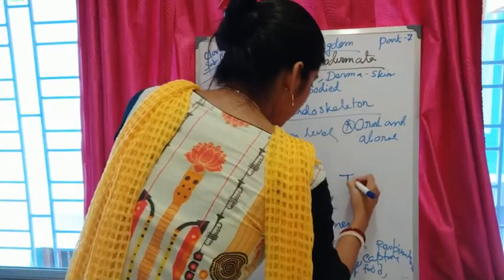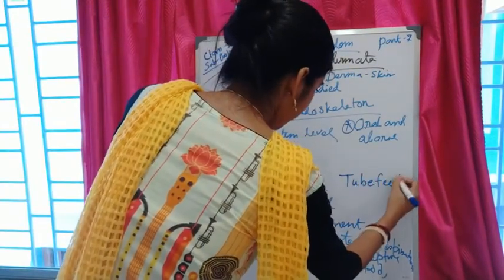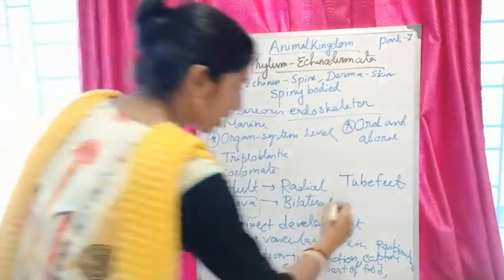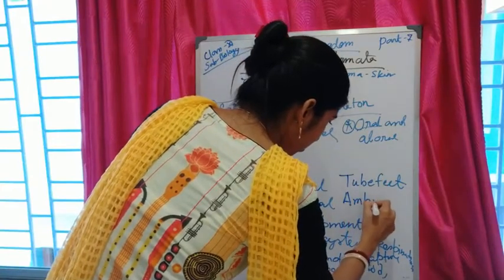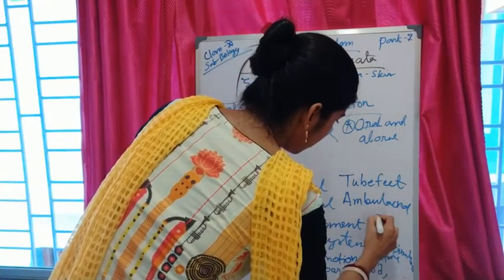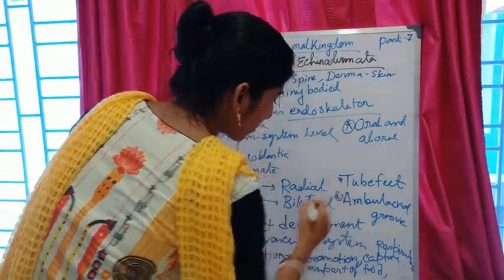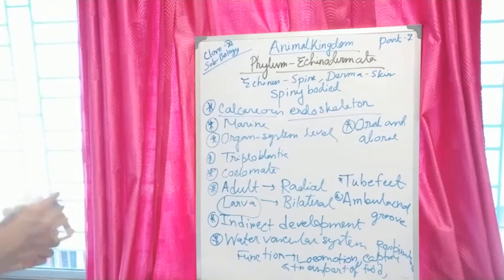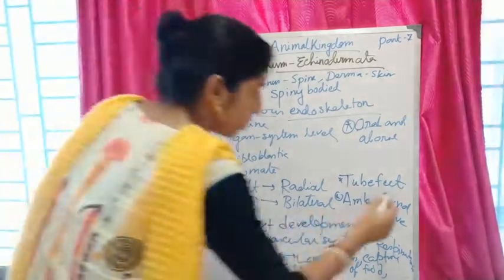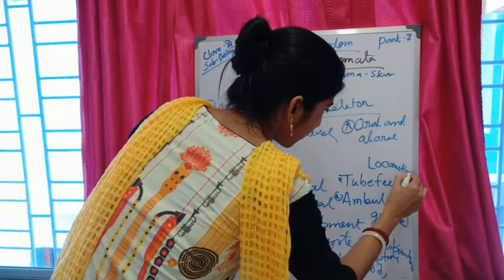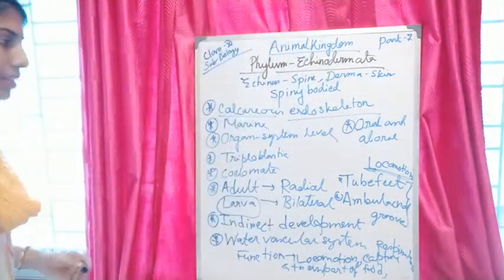These are called tube feet, arising from the ambulacral groove, and they help in locomotion.